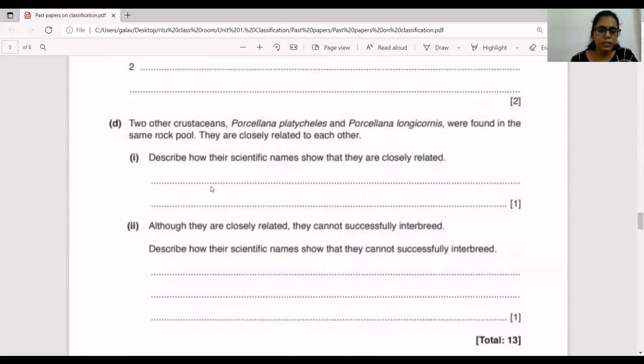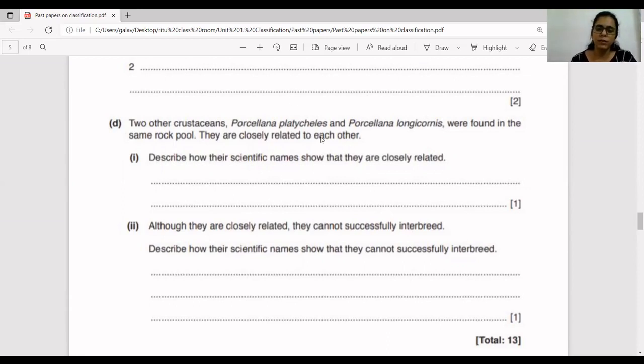D is having 2 parts, 1 and 2. In D they have given 2 other crustaceans, Porcellana platycheles and Porcellana longicornis, found in the same rock pool. They're closely related to each other. Okay, they're closely related to each other. So first one, describe how their scientific names show that they are closely related to each other. It's a very easy and simple one.